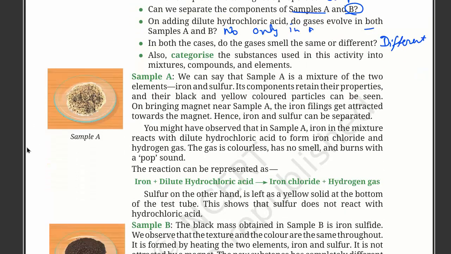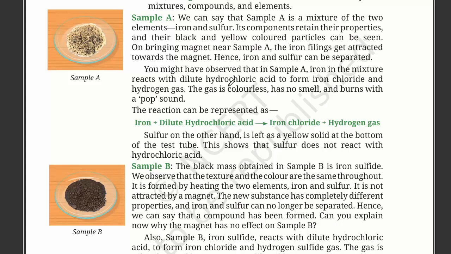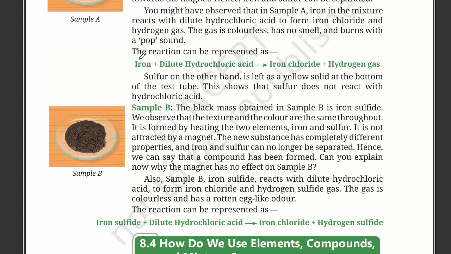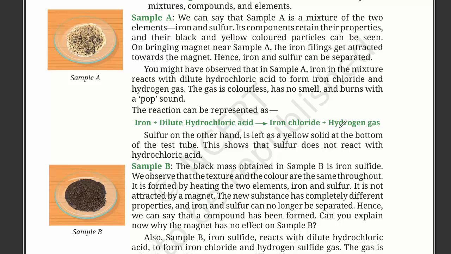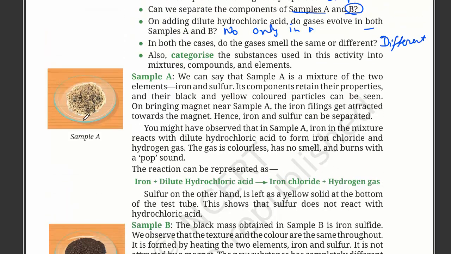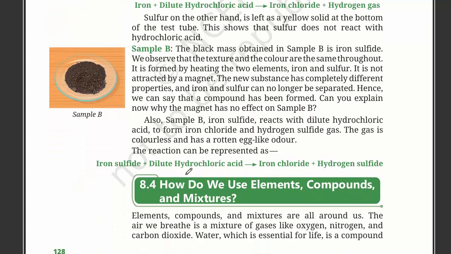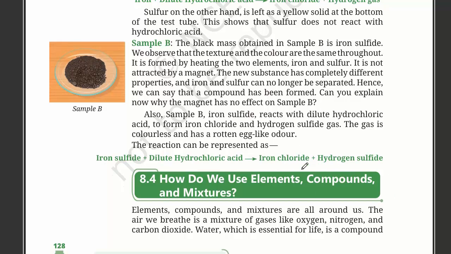We can say that sample A is a mixture, while sample B is not a mixture. Iron plus the hydrochloric acid forms hydrogen gas. That is why we got the pop sound. Sample B, when we do nothing, it just forms iron chloride with hydrogen sulfide, so it's nothing special.